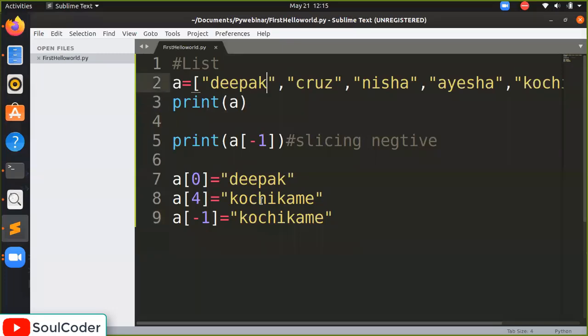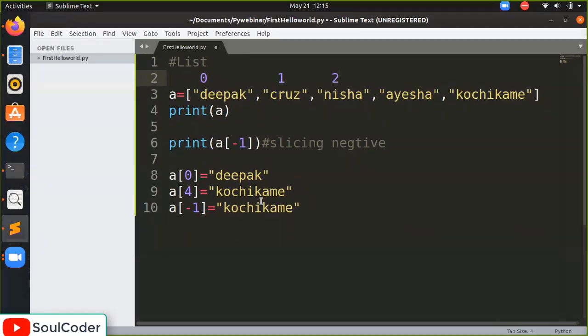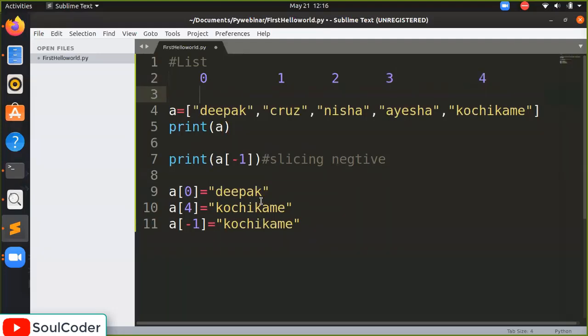How? Let's understand. I'm writing 0. It is 0. It is 1. It is 2. It is 3. It is 4. Again, we will move from the right direction. It is minus 1.